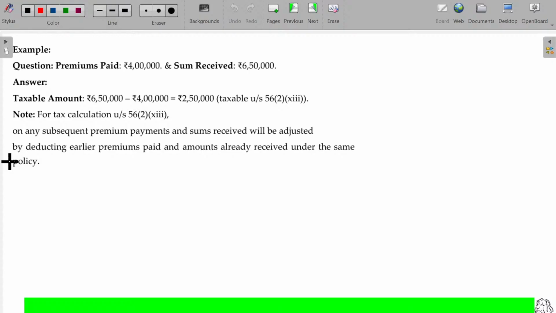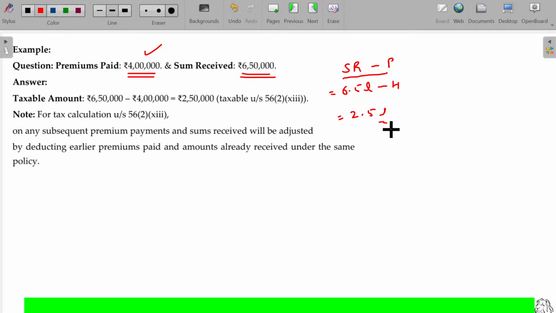Now, see, premium paid 4 lakhs. As this is being more than 2.5 lakhs, definitely taxable. On maturity, sum received being 6.5 lakhs. Sum received minus premium paid over the overall period: 6.5 lakhs minus 4 lakhs. The difference between these two will be taxable under income from other sources.